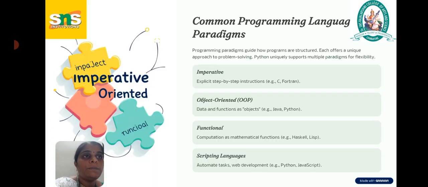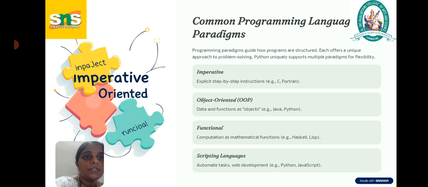So next, common programming language paradigms. Python satisfies these four: imperative, object oriented, that is the OOPS concept, functional, and then scripting languages. Basically, C programming satisfies the imperative condition, C++ is an object oriented programming language, functional languages are Haskell and Lisp, and scripting languages are for example Python and JavaScript. So Python satisfies the above four concepts. Imperative means explicit step by step instructions, for example C and Fortran. Fortran is a low level language and C is a low level language.